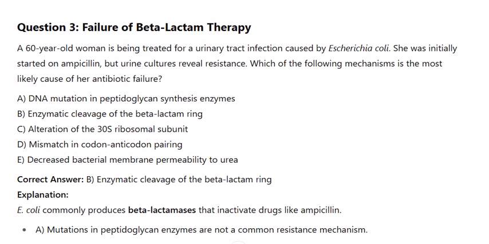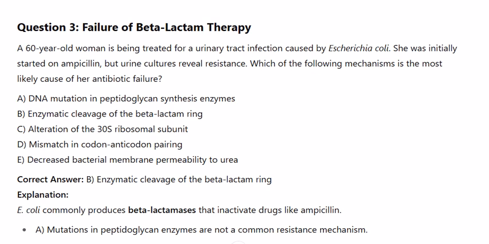Question 3. Failure of beta-lactam therapy. A 60-year-old woman is being treated for a urinary tract infection caused by Escherichia coli. She was initially started on ampicillin, but urine cultures reveal resistance. Which of the following mechanisms is the most likely cause of her antibiotic failure?